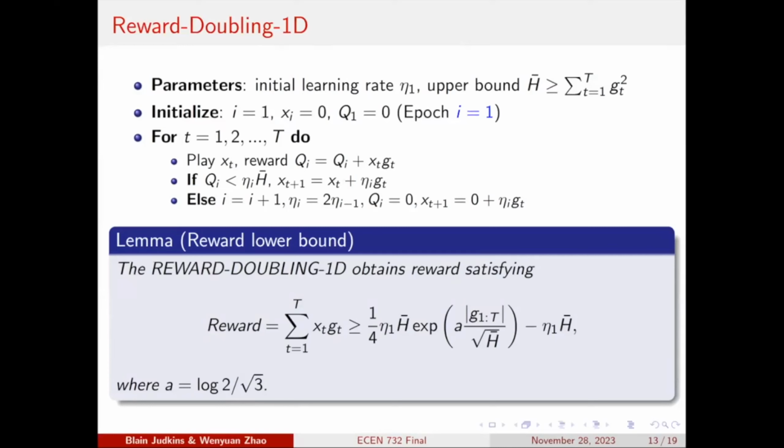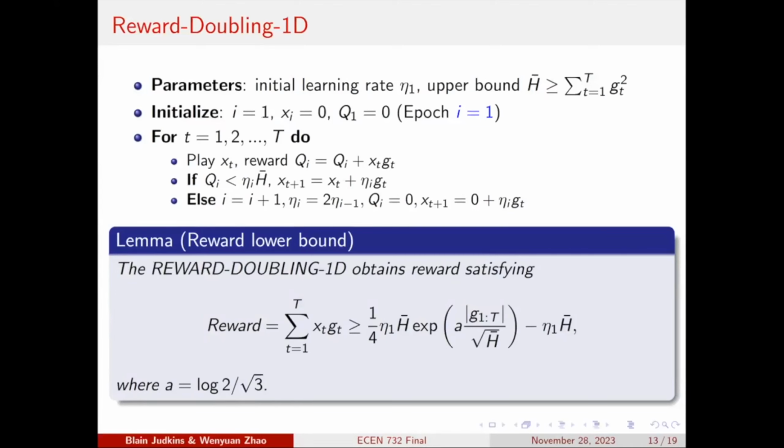And we call each stage an epoch. So at each step t, we first play xt and collect the cumulative reward. And then we compare this cumulative reward with eta i times this h bar, the upper bound. If the cumulative reward is lower than this upper bound, then we keep the same learning rate, and we update our xt plus 1 by adding up eta i times the gradient.